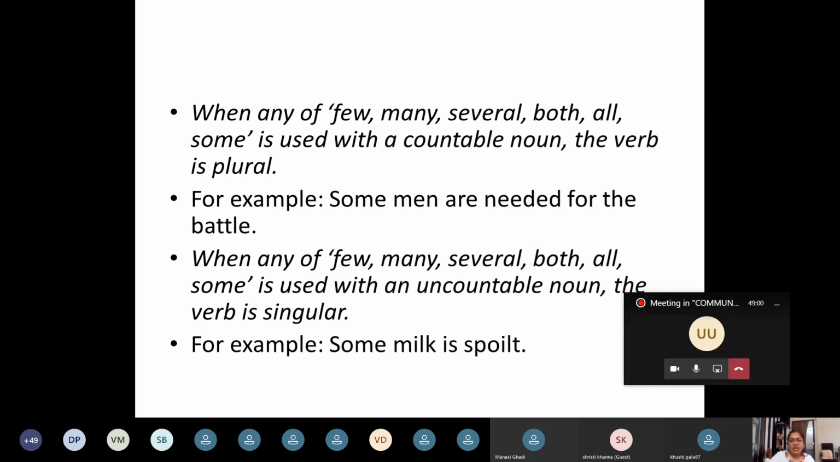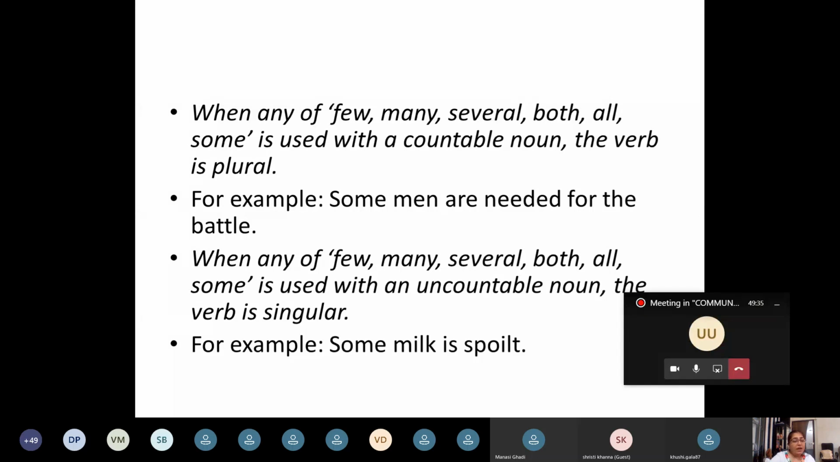Here, when any of, few, many, several, both, all, some is used with a countable noun, any one of these words used with a countable noun, then the verb is plural. For example, some men. Men is a countable noun and I am using the word some along with the countable noun. Some men: plural subject, so a plural verb, are needed for the battle.